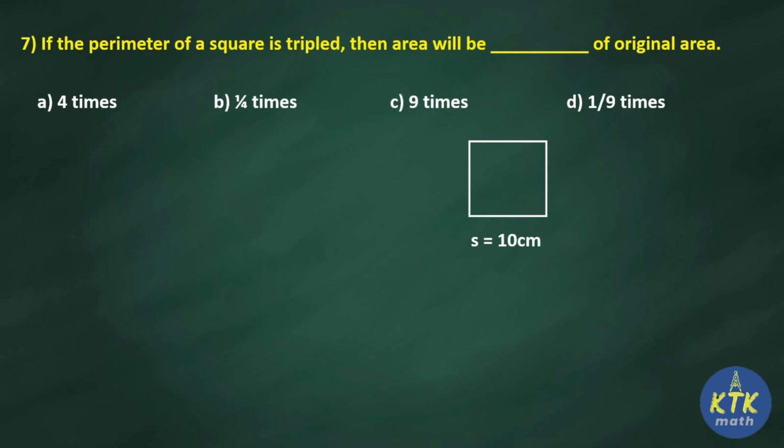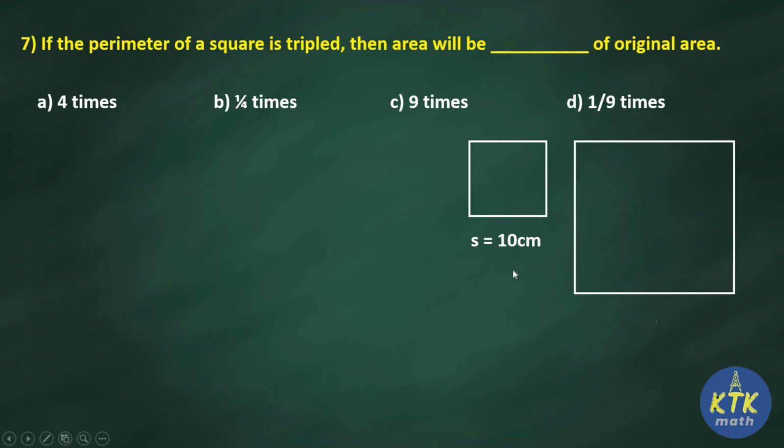So when the perimeter of a square is tripled, obviously the side also will get tripled. So I am assuming a small square with 10 centimeter side. It will become 30 now, because in the question they gave that the perimeter of the square is tripled, hence the side also will get tripled. So 10 becomes 30. What will be the change in area? That is, how many times will the area be of the original area? So this is what they gave in the question.